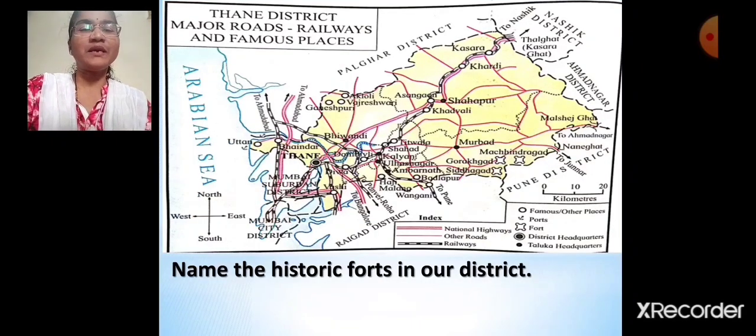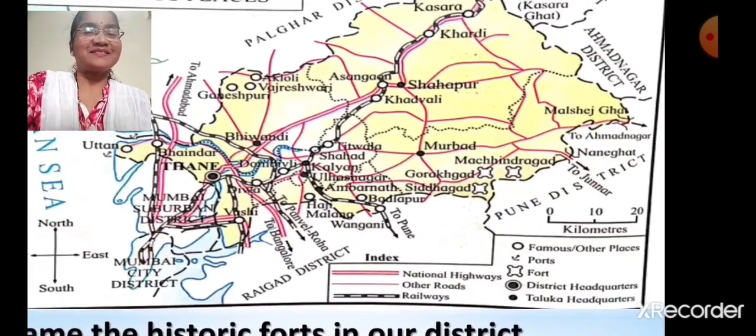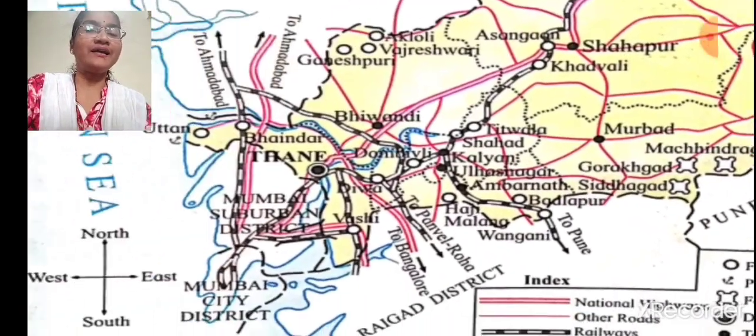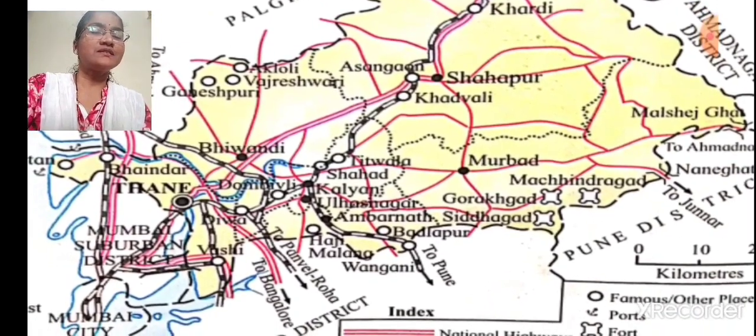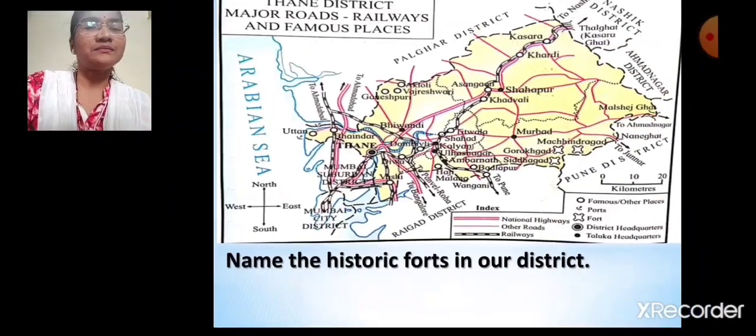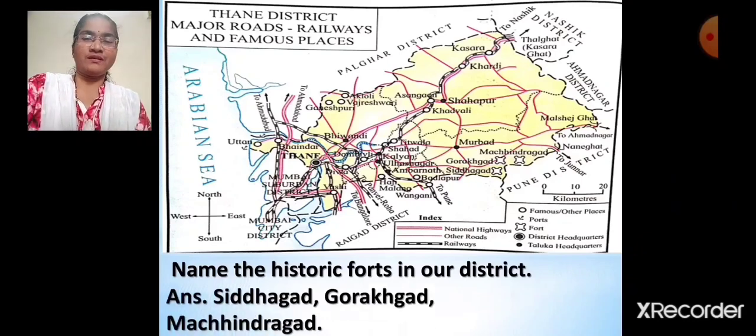Now just tell me, name the historic forts in our district. Can you tell me the forts in Thane district? Machindragarh, Gorakhgad and Siddhgarh. We'll see the answer. Siddhgarh, Gorakhgad and Machindragarh. These are forts in Thane.